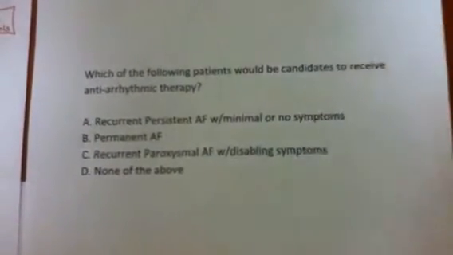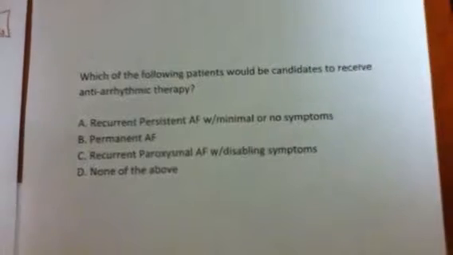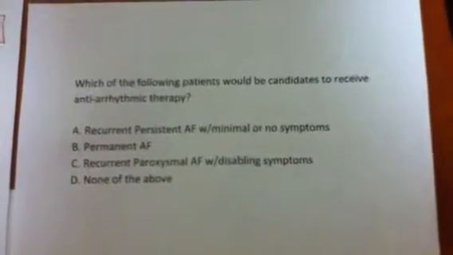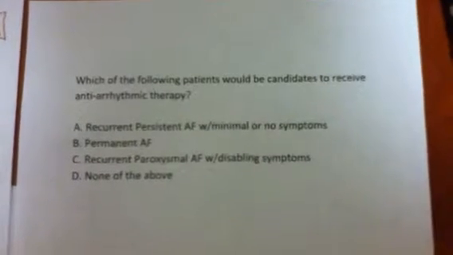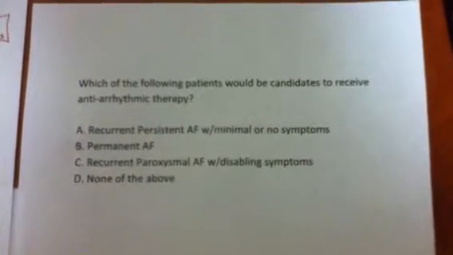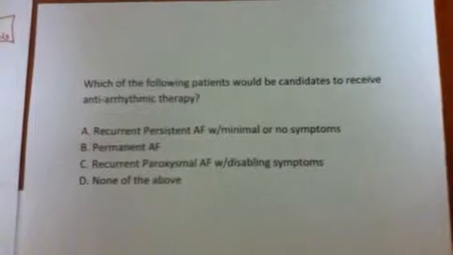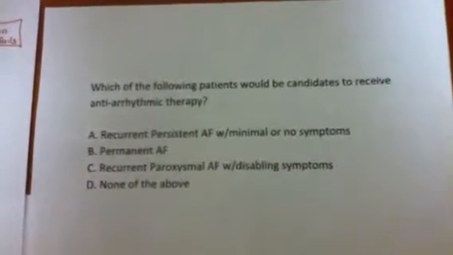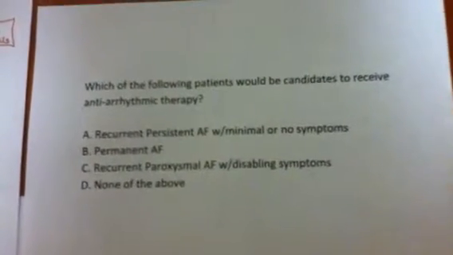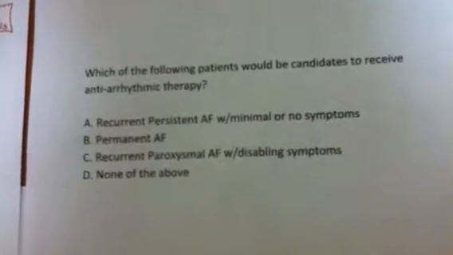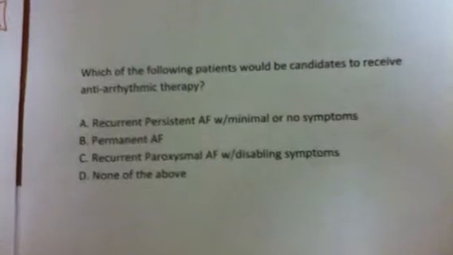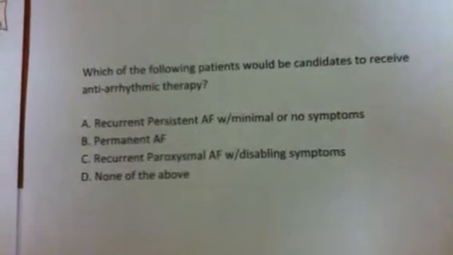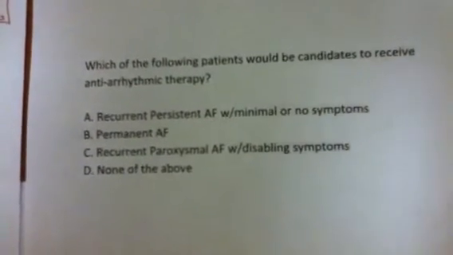For option A, recurrent persistent atrial fibrillation with minimum or no symptoms, that one cannot be correct because they don't have disabling symptoms. For B, permanent atrial fibrillation would not be correct because it would be no use giving them an antiarrhythmic drug therapy. For C, recurrent paroxysmal atrial fibrillation with disabling symptoms is correct because they have the disabling symptoms. D, none of the above is incorrect because C is the right answer.